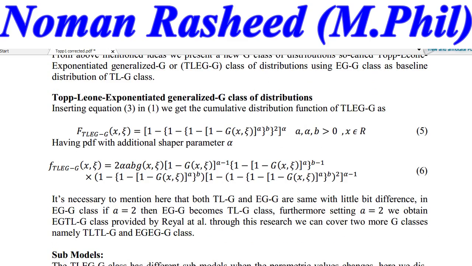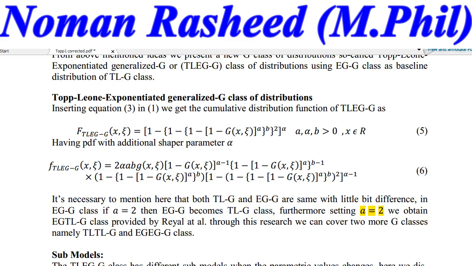Both the models are almost the same, but with a little bit different value of a. If we set the value of a equal to 2, then both the models will be the same, provided by Riyad et al. and provided by Rashid et al. 2020 of this research.